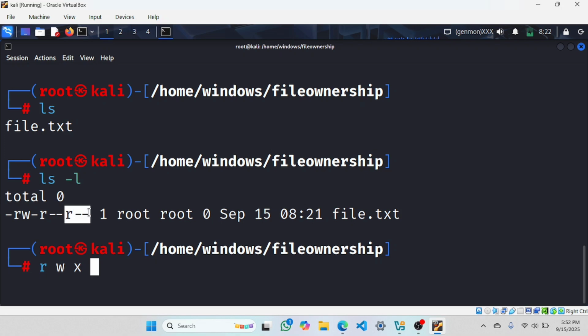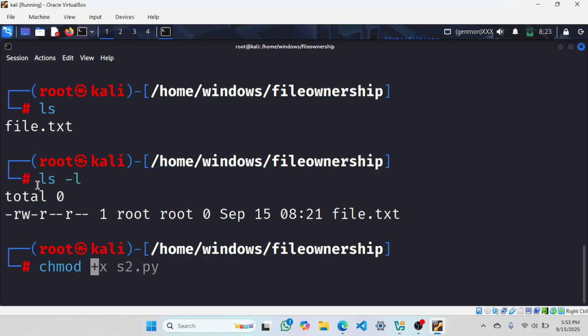Is it clear? How to give permissions to this file? How to take off these permissions? We'll see them. We have two ways, by numeric or using the chmod command. For giving a permission or taking a permission, we use this chmod command. Is it clear? We use the chmod command.